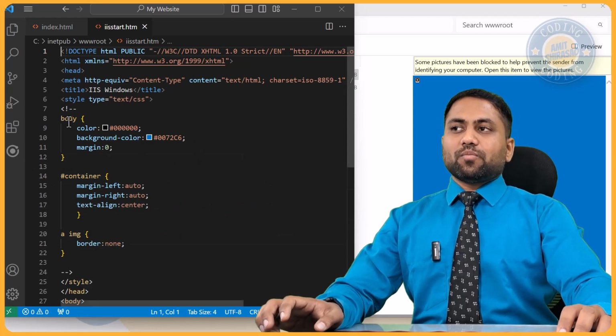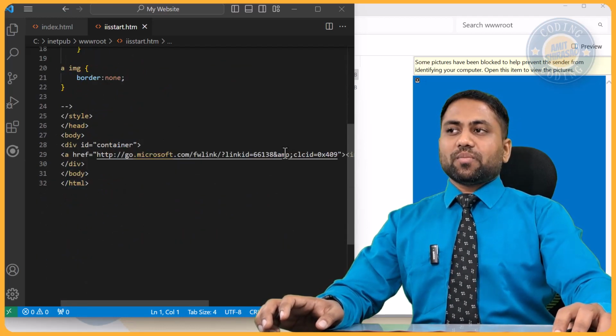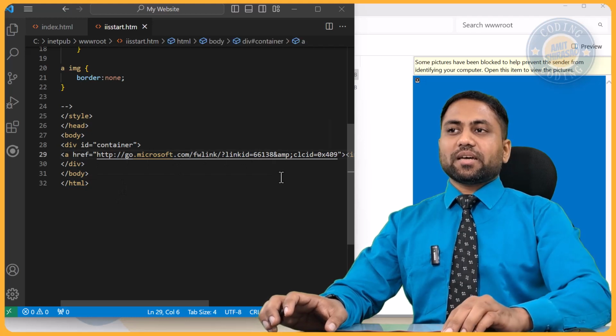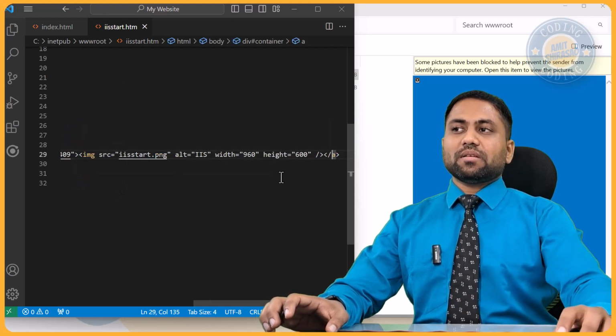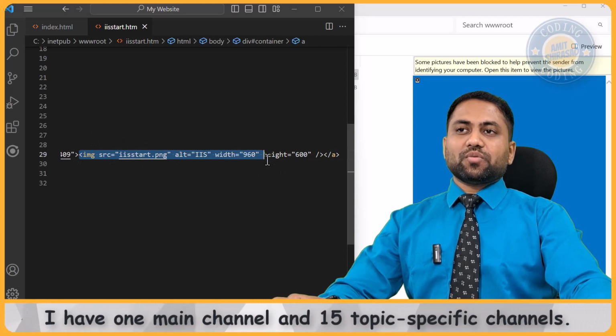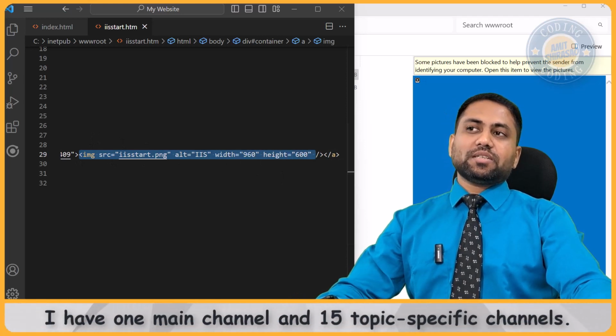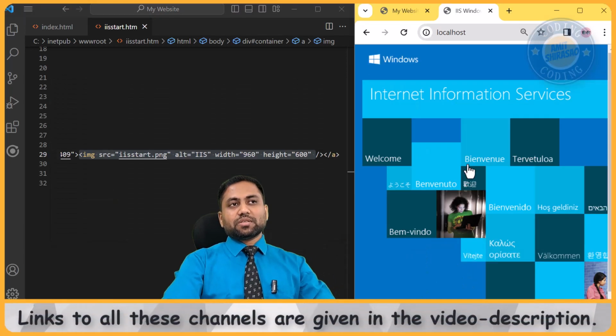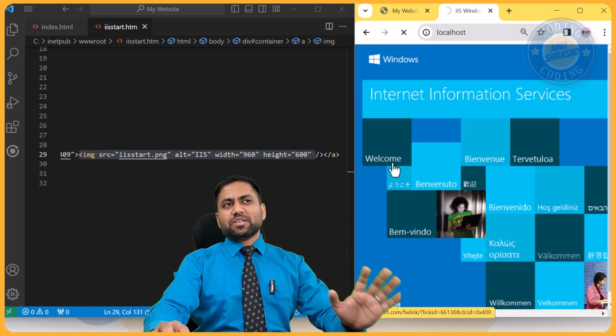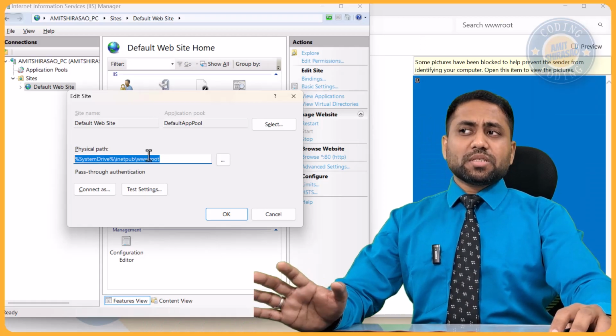So if you open this HTML, then you will see that this is how it is. It just has a body having one anchor tag, and this anchor tag has one image inside it. So when you click on this image, it redirects you to whatever is that hyperlink. So this is a very, very simple website. So this is where this website is.